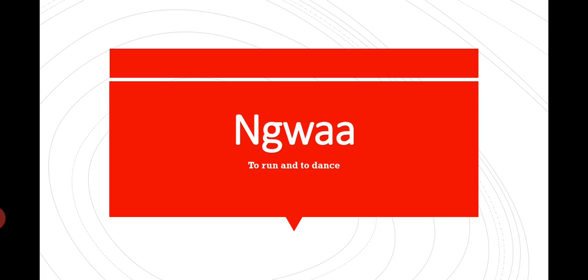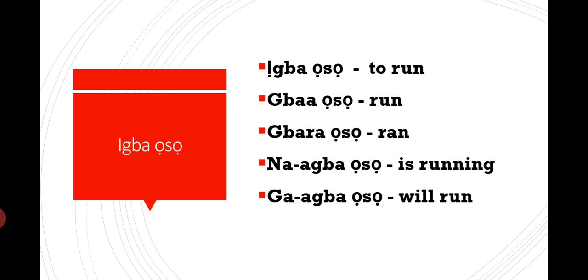Okay, we've come again to our Igbo learning class, and we'll continue with verbs. Now, my aim is that you will learn as many verbs as you can so you can be able to make any Igbo sentences at any time without thinking twice. So let's go straight to the verbs we have today. We have the verb to run and to dance. Now, the first one is to run.